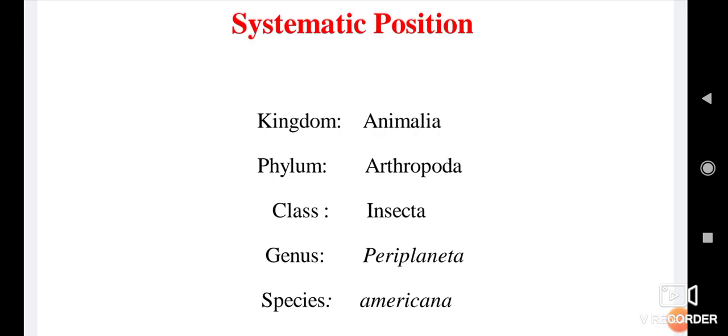Classification, also called the systematic position of cockroach. Kingdom Animalia: absence of cell wall, heterotrophic in nutrition. Phylum Arthropoda: jointed appendages and segmented body with hard exoskeleton. Class Insecta: 2 pairs of wings and 3 pairs of walking legs. Genus Periplaneta: found all over the world, nocturnal in habit, straight wing.